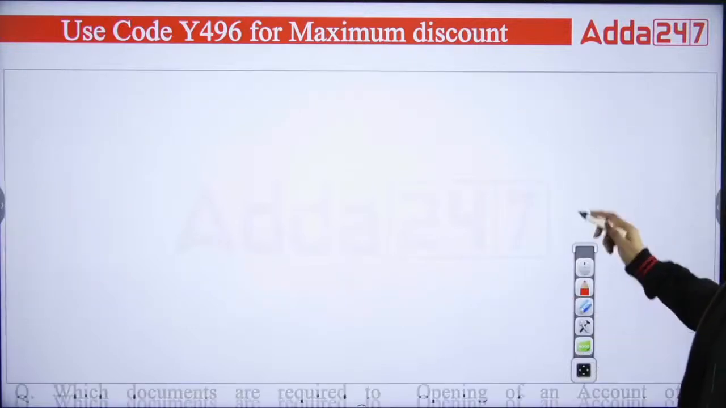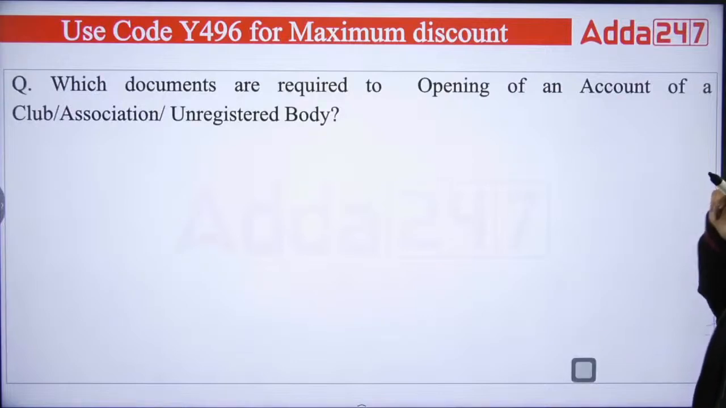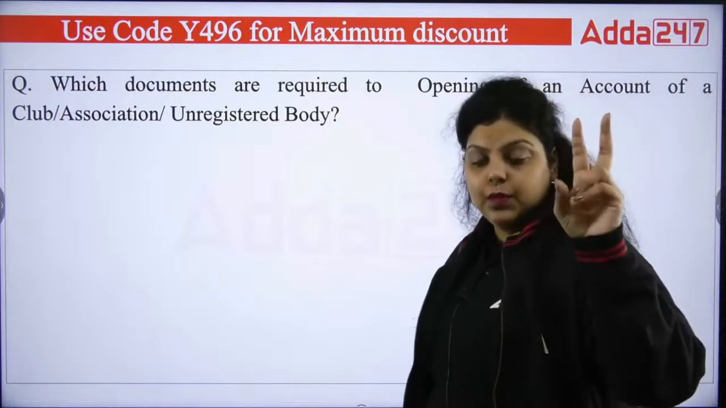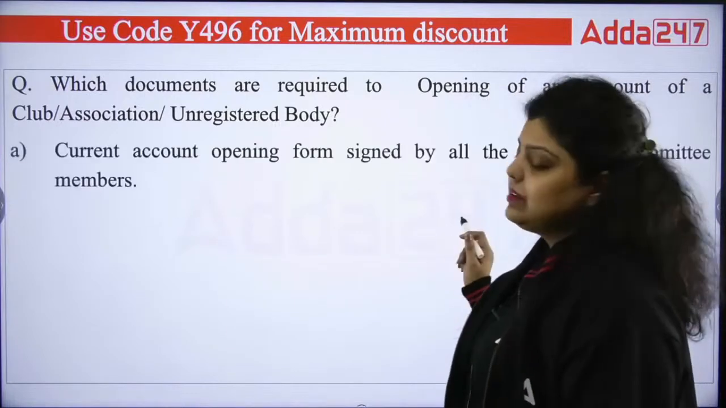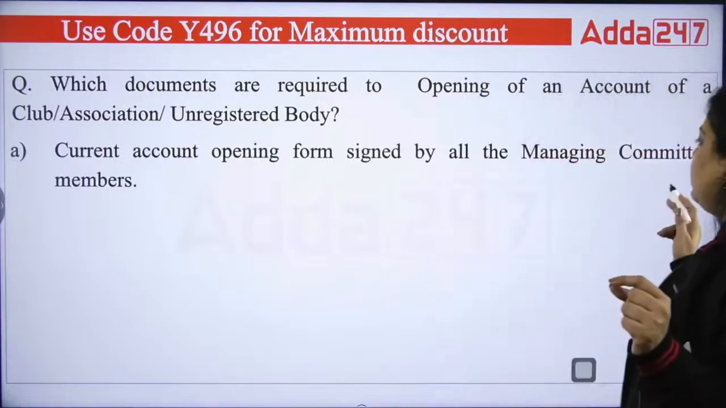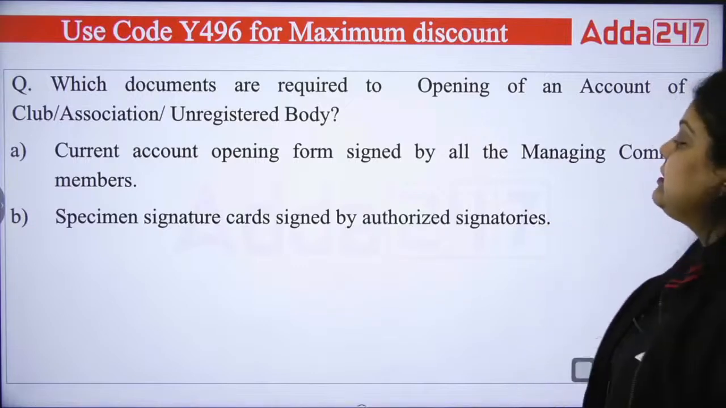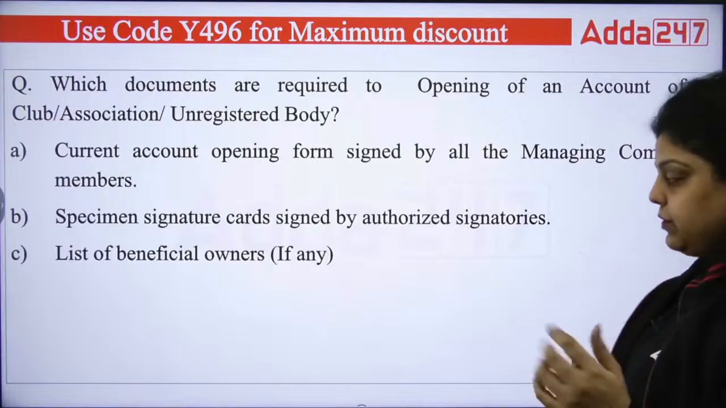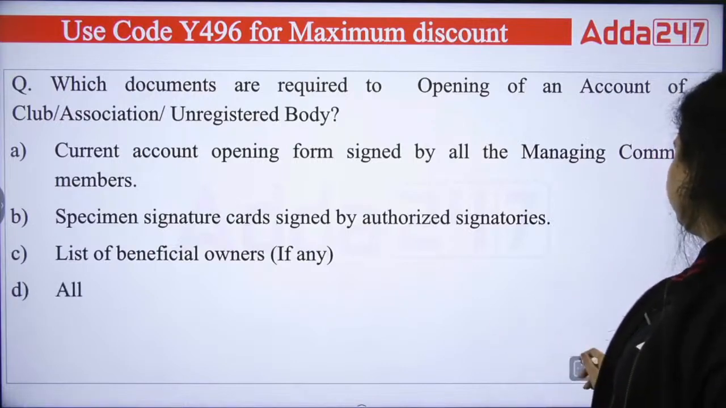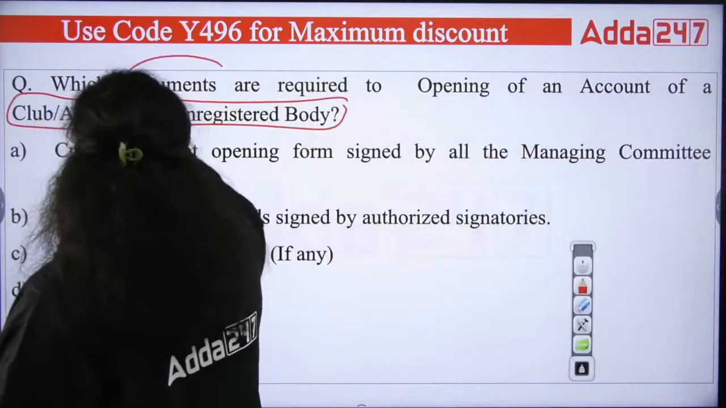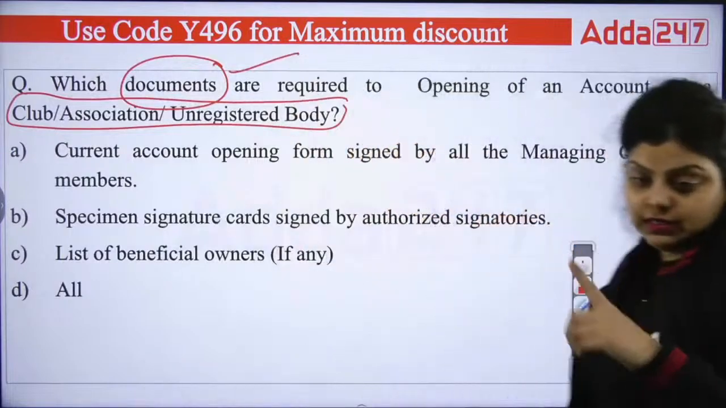Okay. Now the next question we have: which documents are required for opening an account of a club, association or unregistered body? What documents do you need if you want to open an account of a club, of an association or an unregistered body? First is saying current account opening form signed by all the managing committee members. Second, specimen signature cards signed by authorized signatories. Third, list of beneficial owners if any, and all of the above. So to open the bank account of these, what documents have to be given to the bank out of these options?